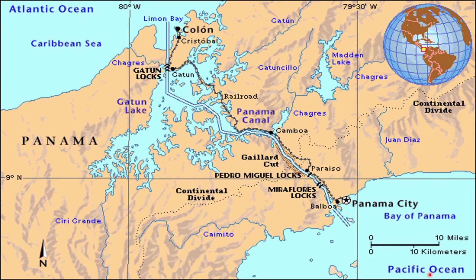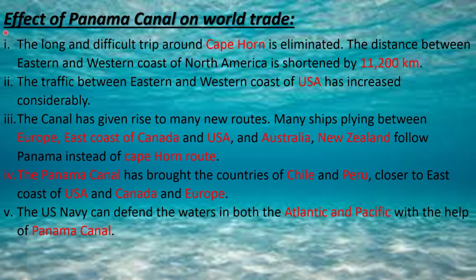And then comes the effect of the Panama Canal on world trade. The long and difficult trip around Cape Horn is eliminated. The distance between the eastern and western coast of North America is shortened by 11,200 kilometers, friends. You can clearly see this.